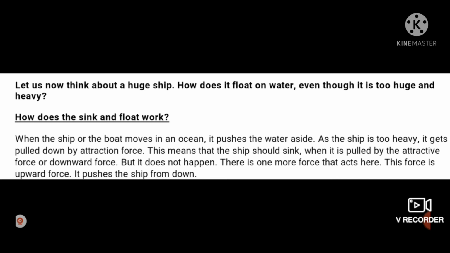This means that the ship should sink when it is pulled by the attractive force or downward force, but it does not happen. There is one more force that acts here, and this force is the upward force. It pushes the ship from down to the upward side. Okay, so here is the answer, the statement and the sentence, how you are going to write your answer. I know that you all have understood the concept very well, but how to write in the exam is here in today's video.